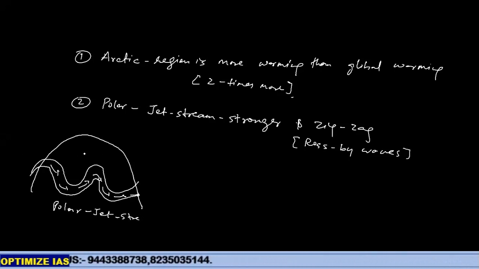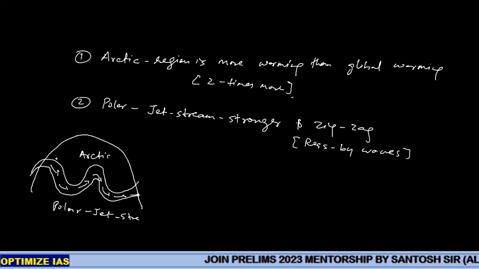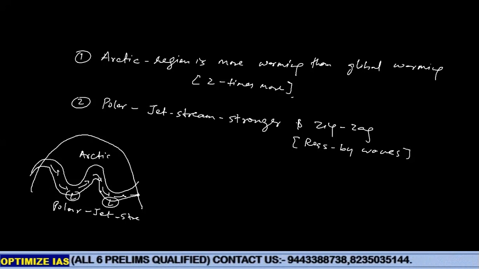And due to climate change, what is happening? This jet stream is getting more and more zigzag, and this kind of situation is called Rossby waves. And more zigzagness means more formation of low pressures. I hope you got this.